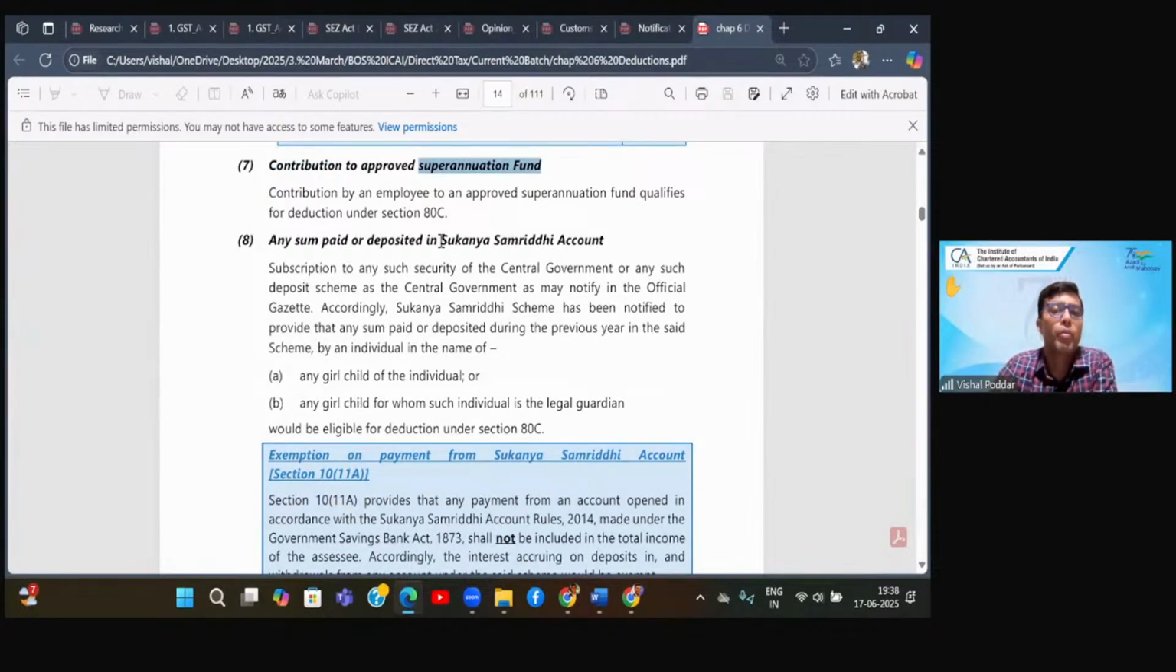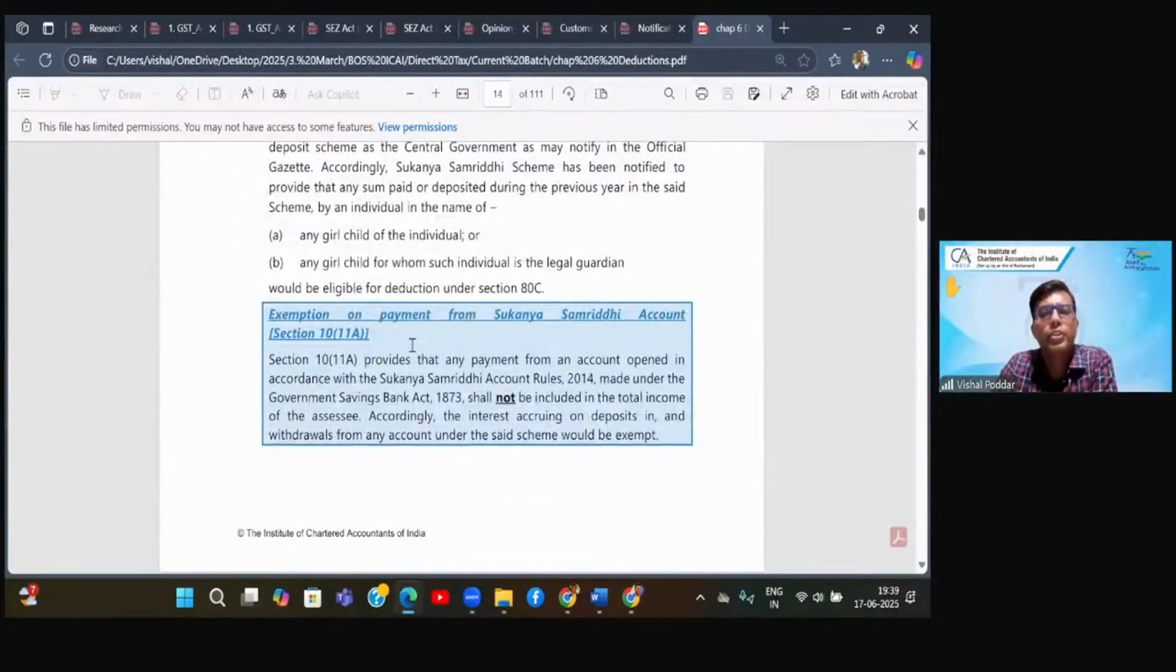Now coming to something important which will be many times covered, is that if you have a female or a girl child, or you are the legal guardian of a girl child. So either she is your own child or you are appointed by the court as the legal guardian. In either case, if you are making payment by opening a special account for that girl child called as Sukanya Samruddhi scheme, then whatever amount you are depositing in this Sukanya Samruddhi scheme will be eligible for this deduction. Right?